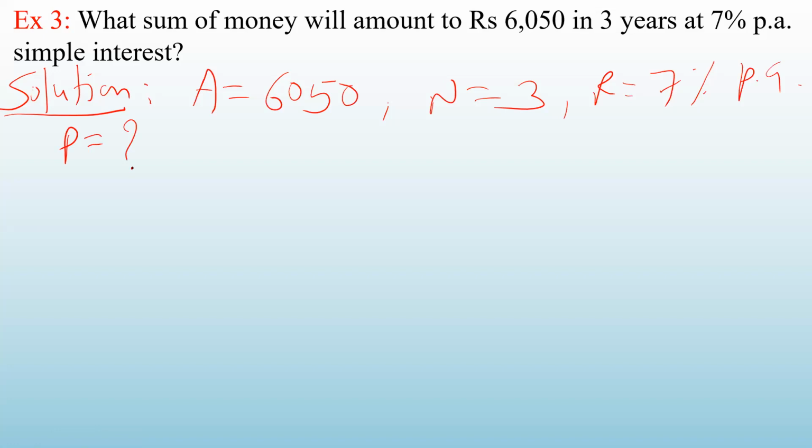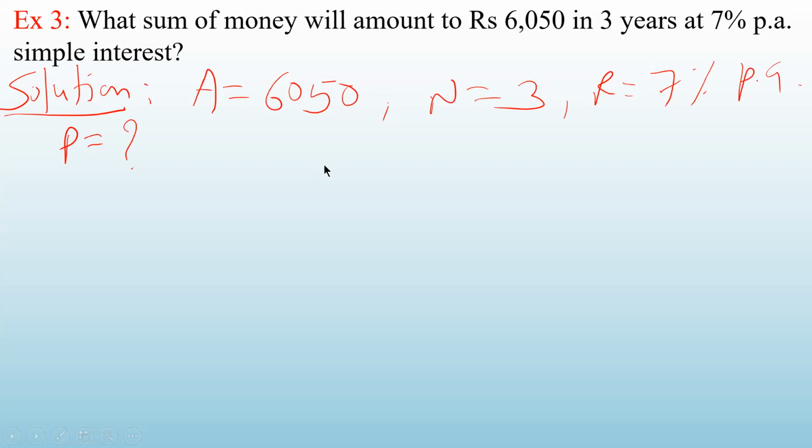Okay, from the question, try to read it, and if in one attempt you are not able to understand, read it once again. Okay, and see whatever is given to you right now. So try to understand this. What sum of money will amount to this much? That means this is the amount accumulated after 3 years. In 3 years. So this is the value for A.